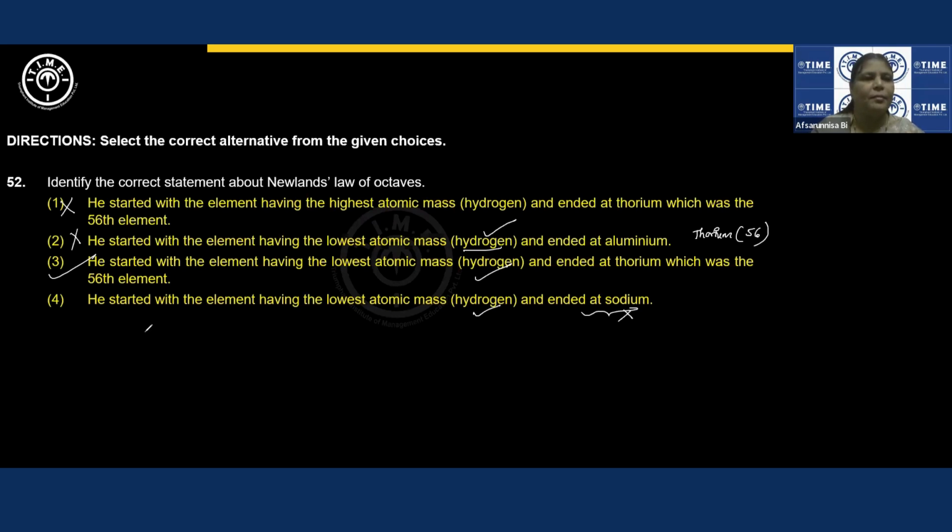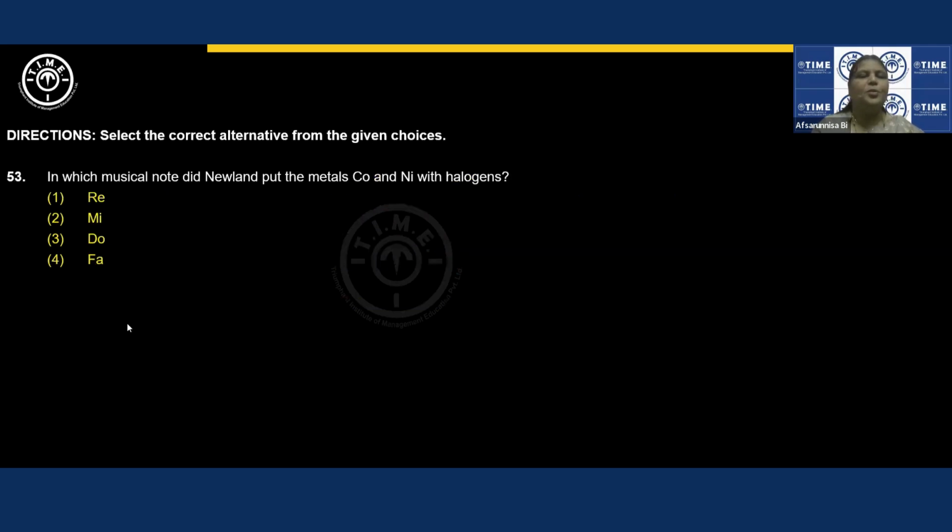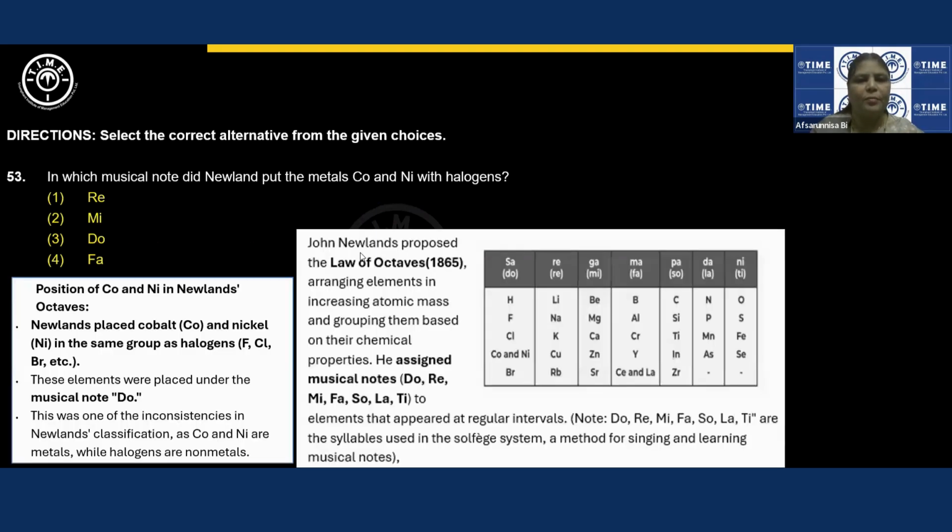Next question. In which musical note did Newlands put the metals cobalt and nickel with halogens? Just now I have shown you: nickel and cobalt he placed alongside these elements, which are non-metals, under the musical note Do.